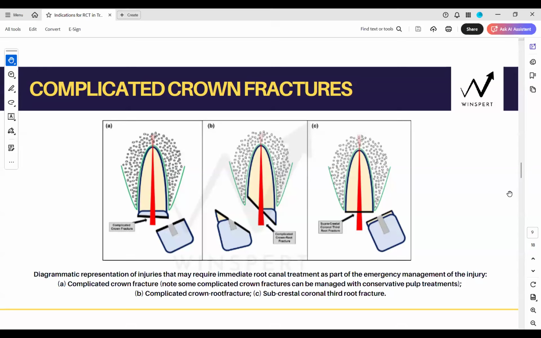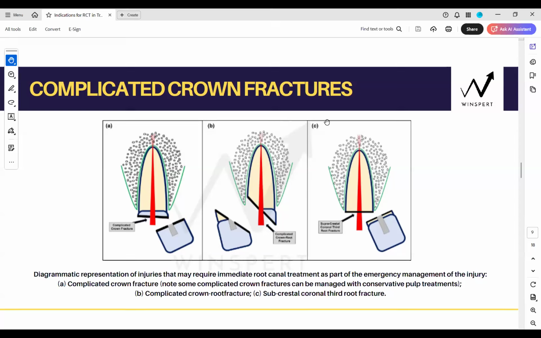Supracrestal coronal third fractures here, as you can appreciate. Number one is the complicated crown fracture. As I told you, it's a huge size, almost till the gingival level it's fractured, but it is still a crown fracture. You will be requiring a post. So yes, RCT will be indicated.